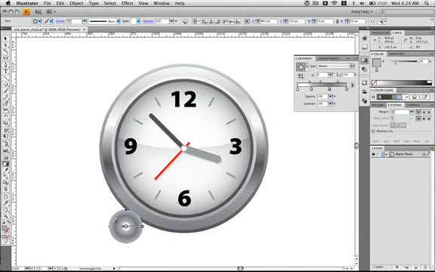I hit G to grab the gradient tool. Hold down Shift to constrain. Start towards the top left corner and just drag it down. This is going to take a little bit of fiddling to get it to look right.